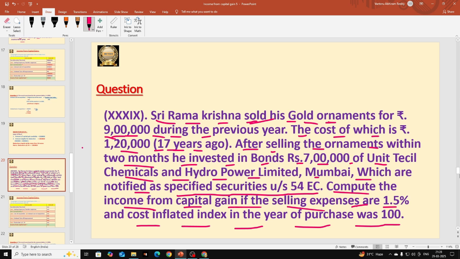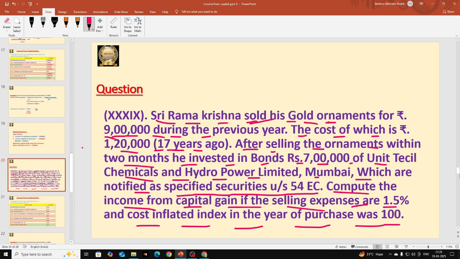So I have been telling in previous lectures also, you have to remember always two index numbers compulsorily. One is 2001-02 index number, that is 100. Here he purchased, they did not mention the year, but they said that the index number in the year of purchase is 100. So they purchased in the year 2001-02. And the previous year index number also you should remember, students, that is 348.